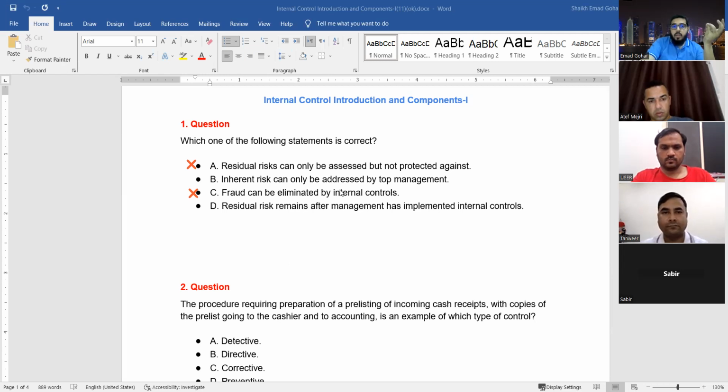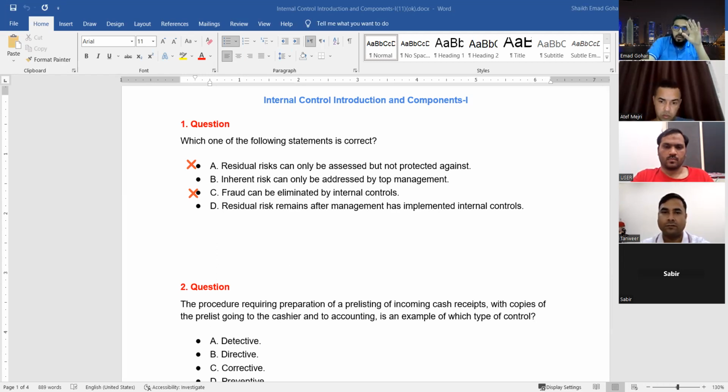Inherent risk can only be addressed by top management. So what do you think about this one? Remember again, what is inherent risk? Due to nature of the business, right?